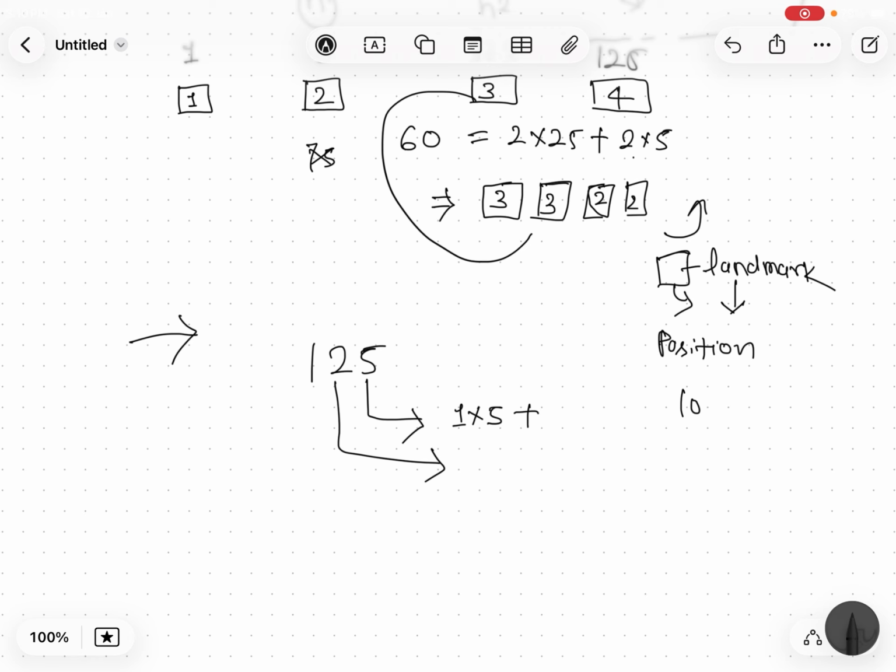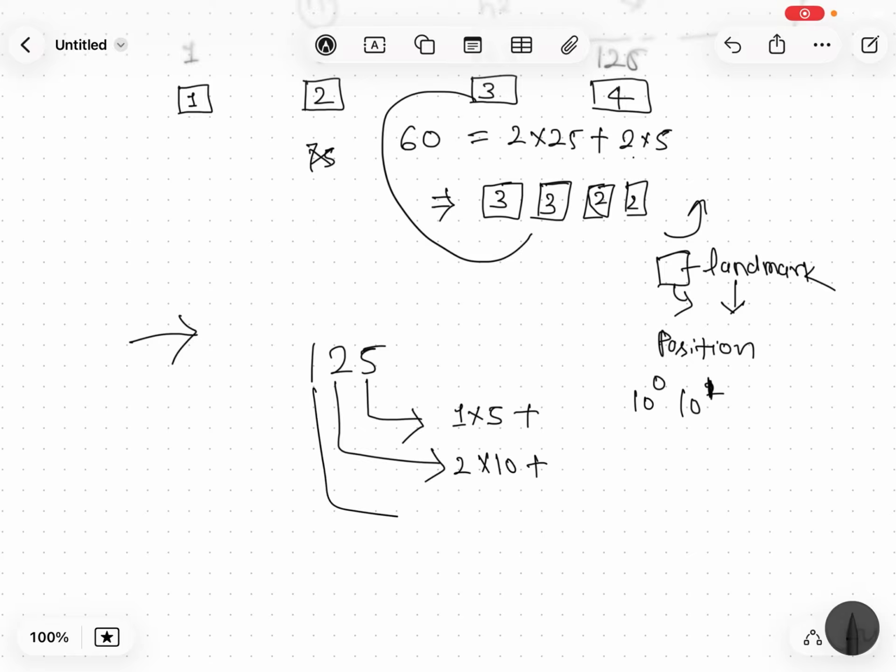This second position represents which landmark number in the decimal number system? 10 to the power 2? No, 10 to the power 0 is first, and second is 10 to the power 1. So 10 to the power 1, this second place represents tens. So how many tens are here? Here 2 tens are here.